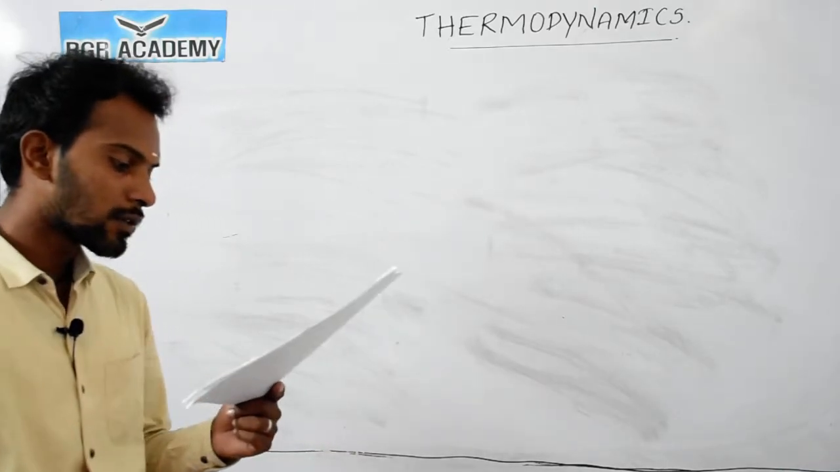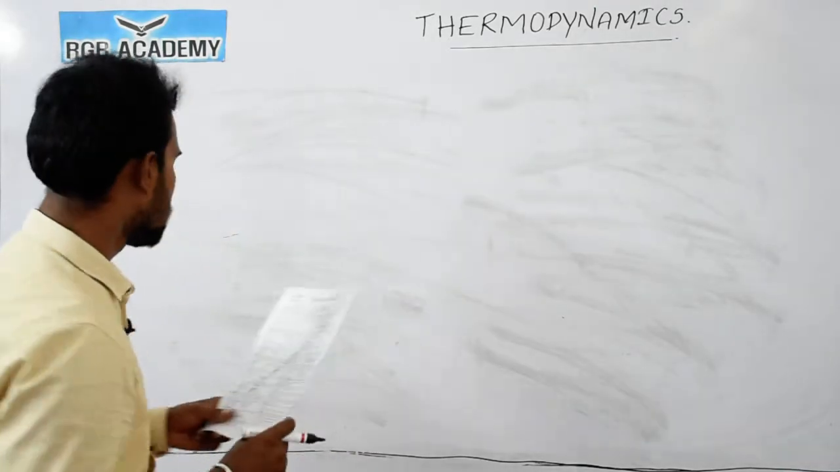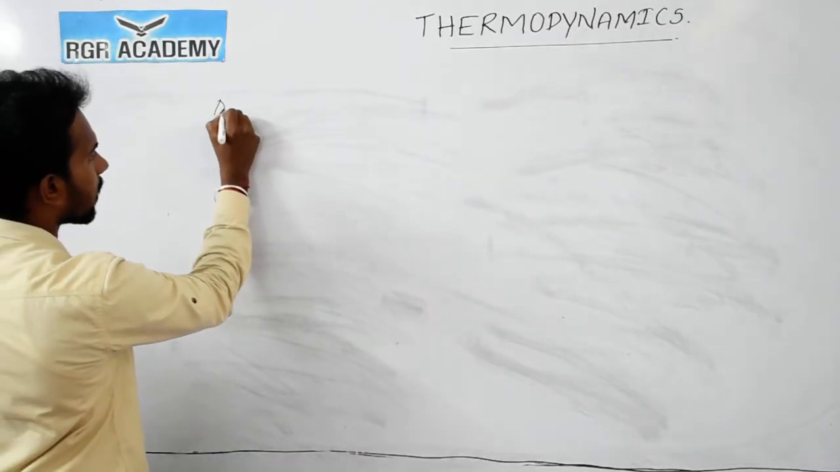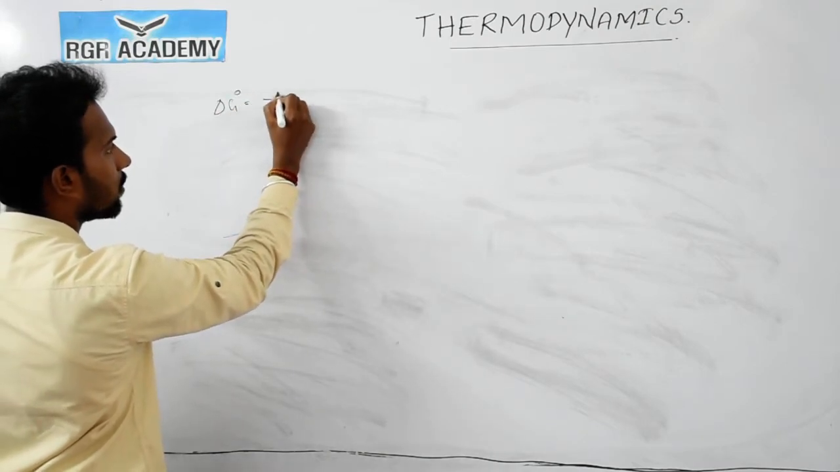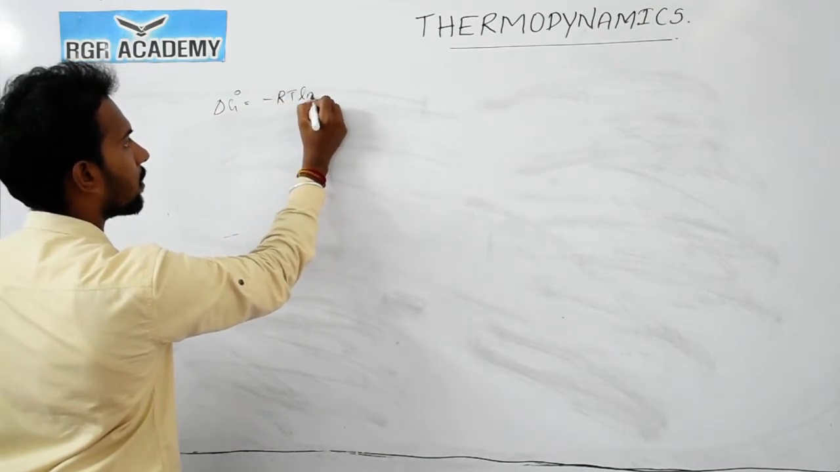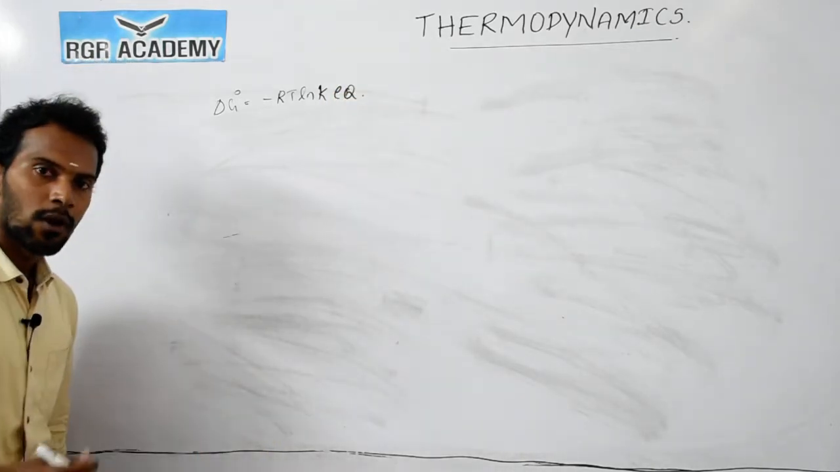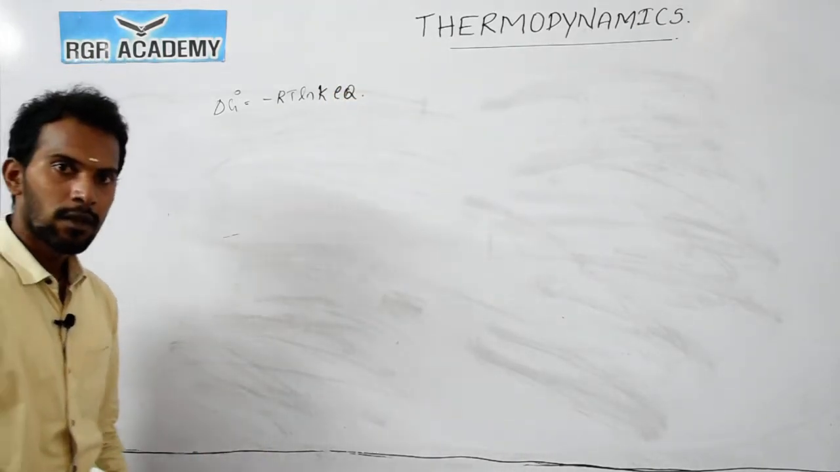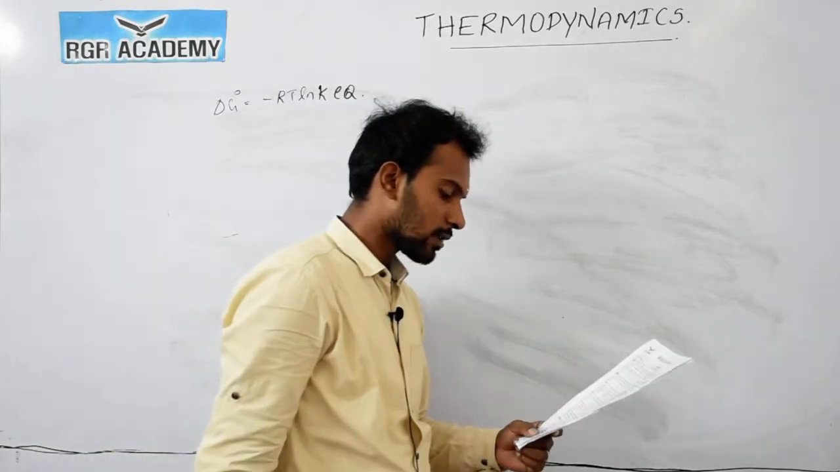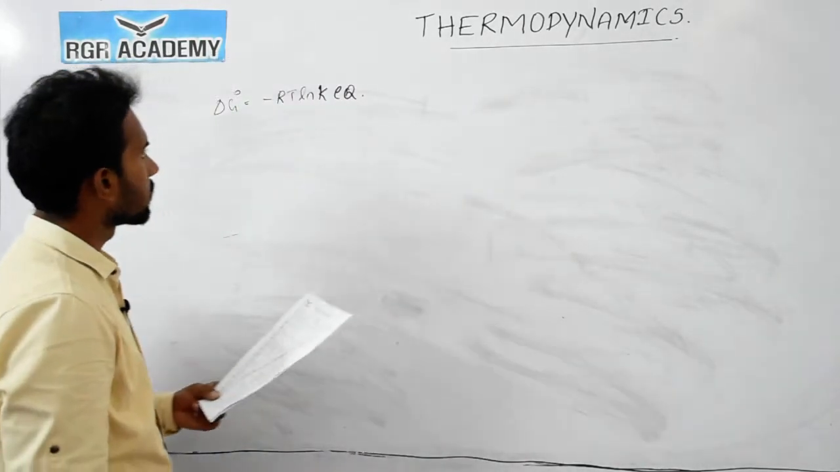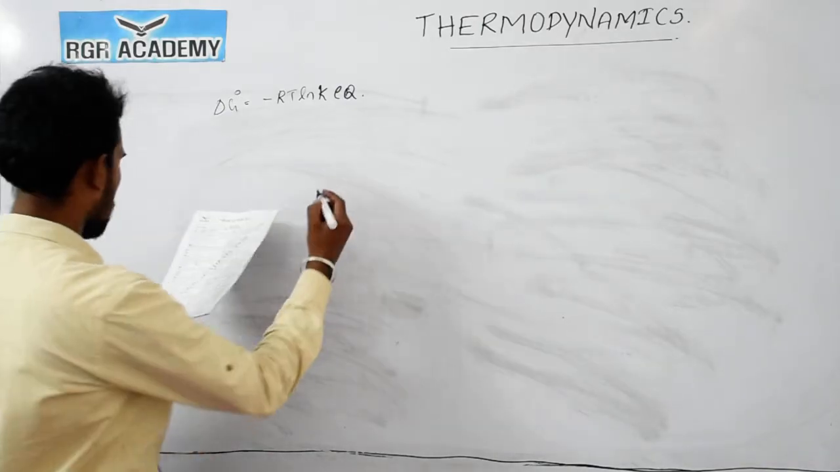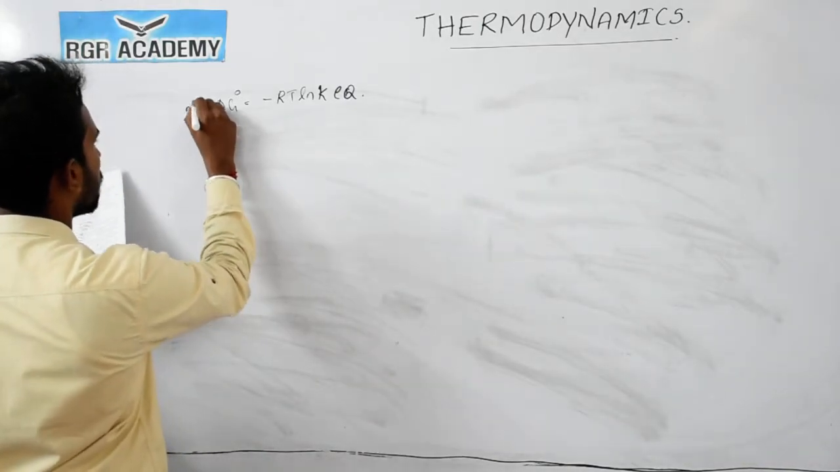The equilibrium constant is related to the standard free energy change. Delta G naught is equal to minus RT ln K equilibrium. So the equilibrium constant is related with the free energy change, that means delta G naught means standard free energy change. So the answer is 2.